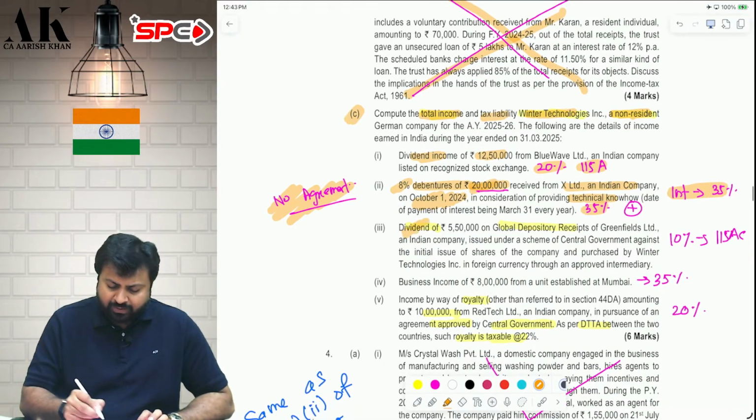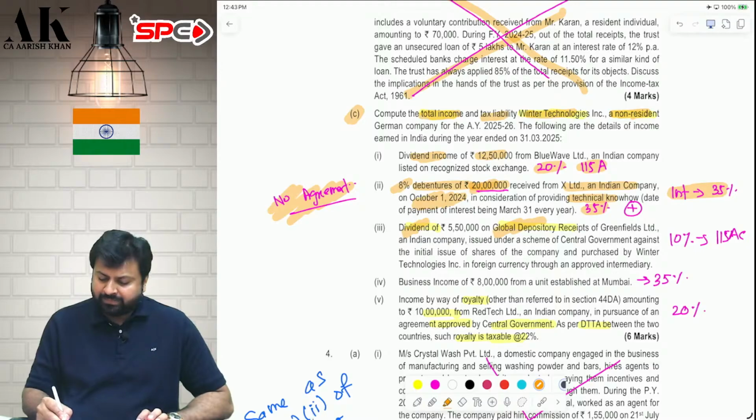Next, dividend from GDR. Dividend from GDR is taxable at 10% under 115AC. Next, normal business income at Mumbai will be taxable at 35%.